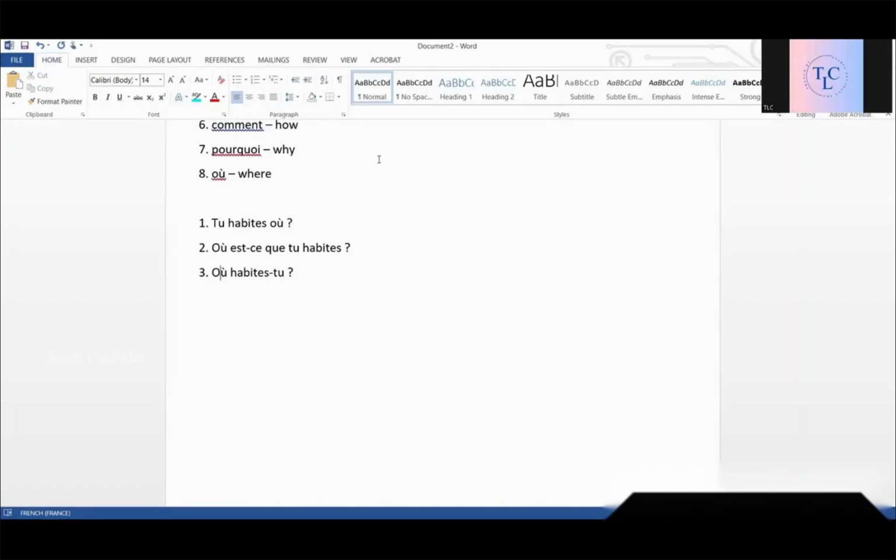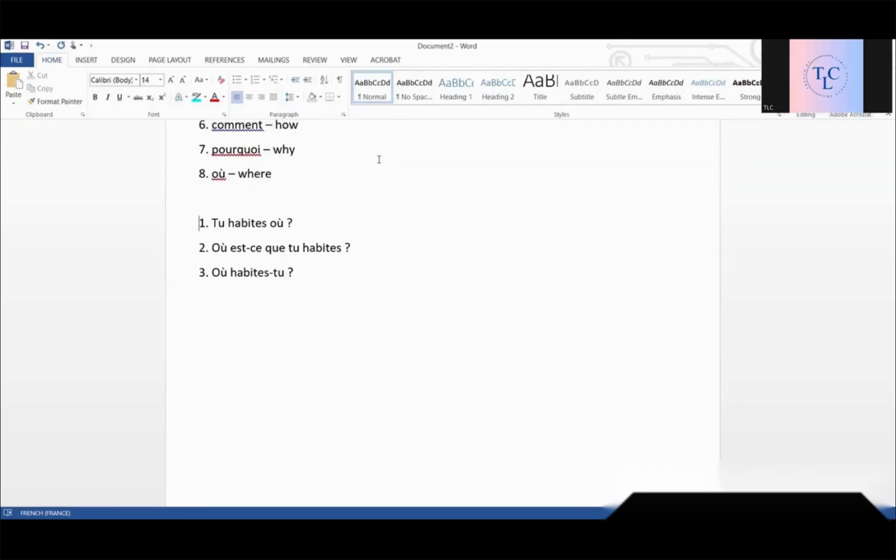So if you are starting your question with a question word, right? That's what we do in English. Yes. Mostly we start the question with a question word. So we are used to that way. So if you're starting the question with a question word, you have to use est-ce que method or inversion method. If not, you have to start the question with a subject.